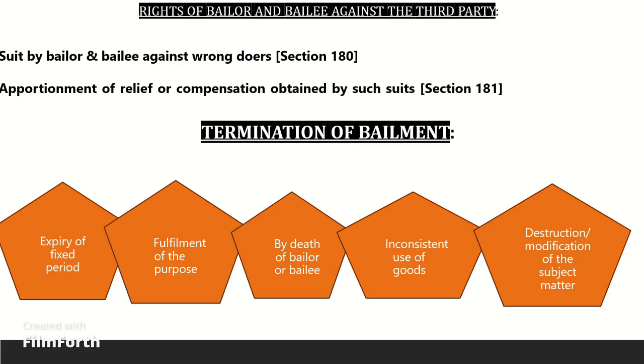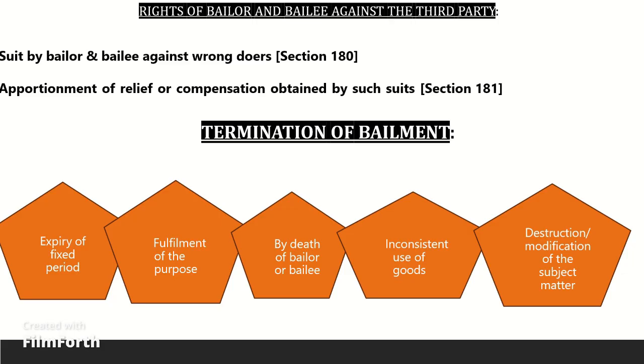Where the bailee acts in a manner which is inconsistent with the terms of the bailment, the bailor can always terminate the contract of bailment by giving a notice to the bailee. A gratuitous bailment can be terminated by the bailor at any time by giving a notice to the bailee. However, the termination should not cause loss to the bailee in excess of the benefit derived by him. In case the loss exceeds the benefit derived by the bailee, the bailor must compensate the bailee for such a loss.